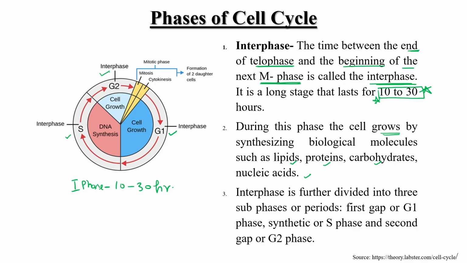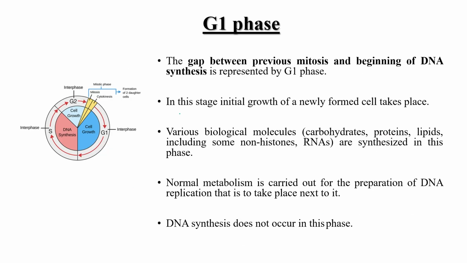So according to the phases of synthesis, we can further divide interphase into three subheadings: first gap or G1 phase, second is synthesis phase or S phase, and the second gap or G2 phase. Clear? Now first one, G1 phase. Let's discuss this G1 phase.